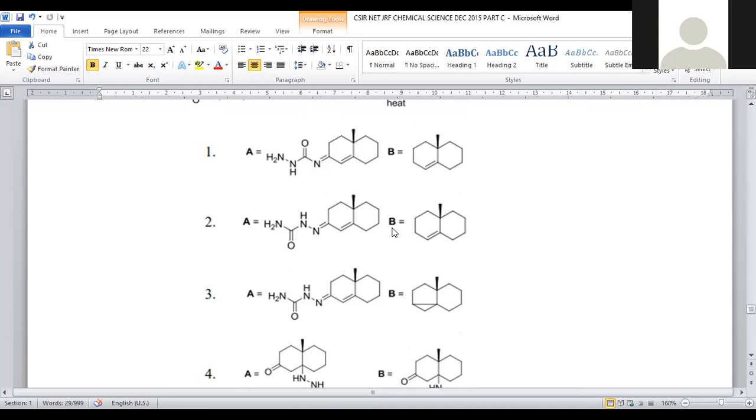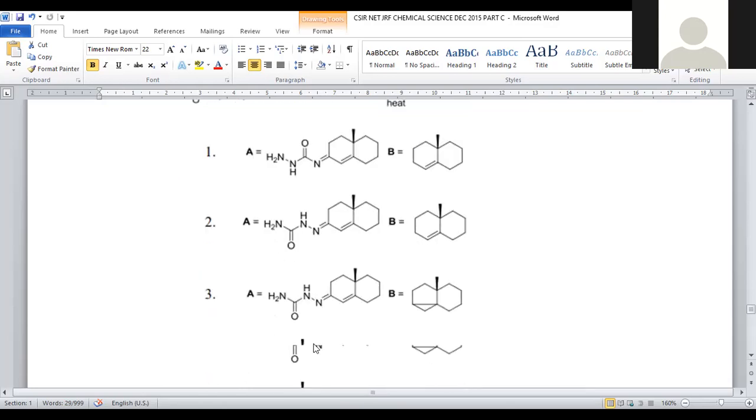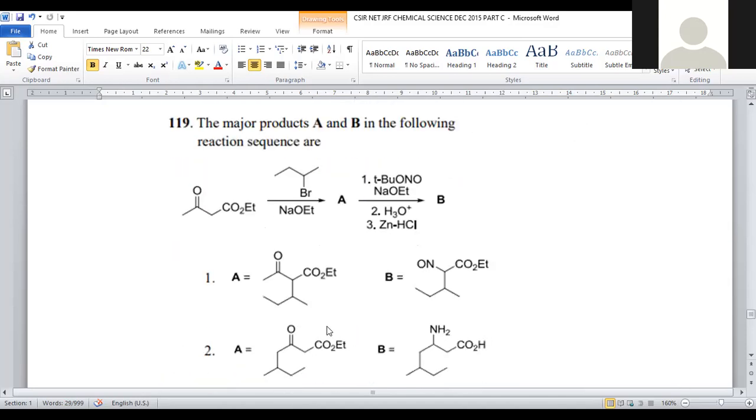But the final product will be option number 2, that is, B is the correct answer, an endocyclic double bond rather than a cyclic 3-membered ring system. That is given in option number 2. For question number 118, option number 2 is the correct answer. Let us move on to question number 119, right?